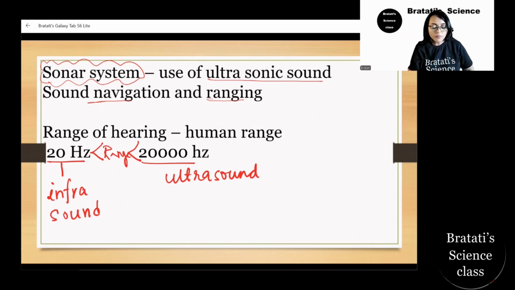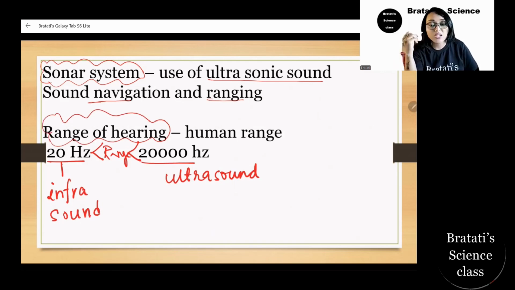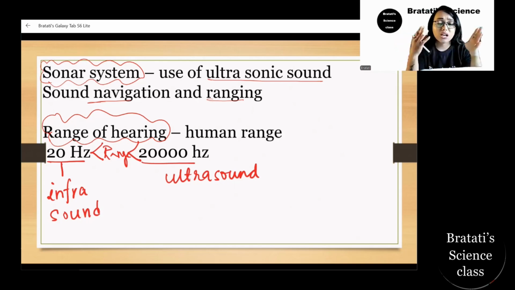Now coming to the range of hearing. For human ears, the range is 20 hertz to 20 kilohertz. Sound with a frequency less than 20 hertz, like a mosquito moving, or even hummingbirds flapping their wings, 60 times per second or so, we cannot hear, because those frequencies are less than 20 hertz. And if it is more than 20 kilohertz, those are ultrasonic sounds. Even that is beyond our capability.